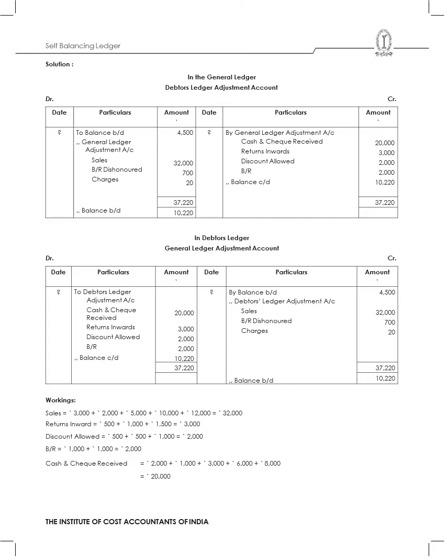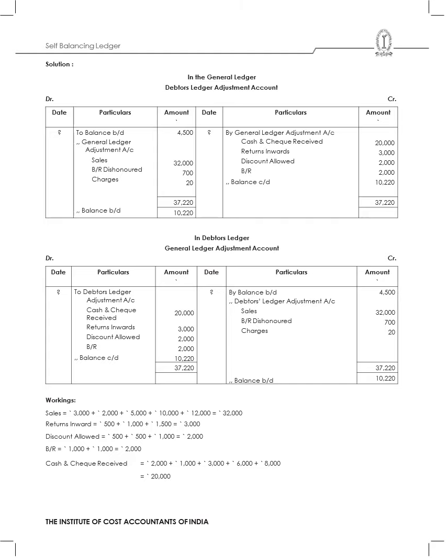So in the credit side there is no balance, so I'll just keep it like this. Then I'll prepare the debtors ledger general ledger adjustment account. Here, as I said, all the credit transactions will come in debit, and all the debit transactions will come in credit. So that means two debtors ledger.